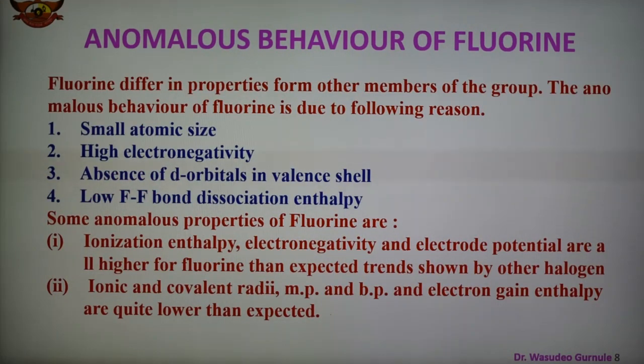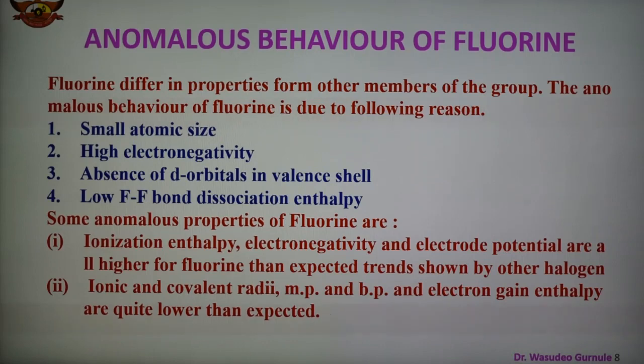Another example is the anomalous behavior of another second-row element, that is group number 17, the halogen family. In this case there is an anomalous behavior of fluorine, and it differs from the others. Fluorine has extremely small size, high electronegativity, high ionization potential, and no availability of vacant d orbitals in the valence shell, and therefore it exhibits some anomalous behavior and differs from the other elements of the group in some properties.